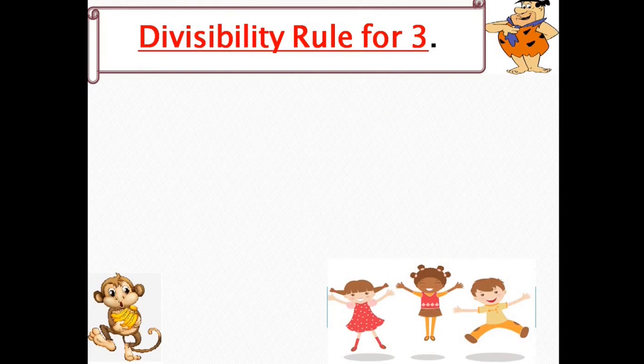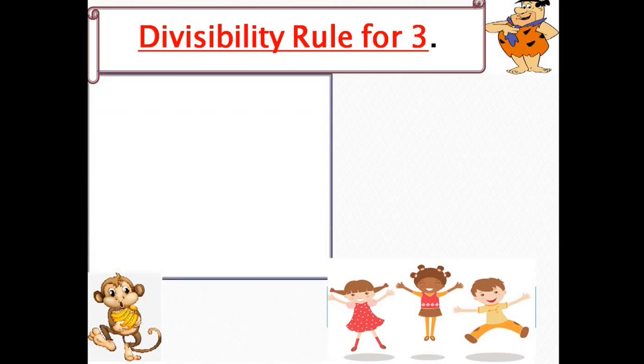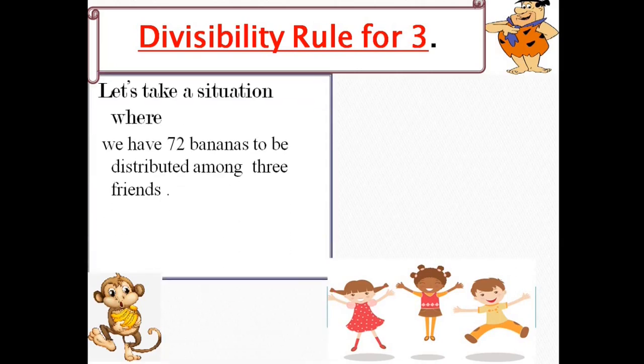Now, moving ahead, divisibility rule for 3. Again, I am going to teach you this with an example. Suppose we have 72 bananas to be distributed among 3 friends. Will all they get equal number of bananas? What will you do here again? Are you going to divide 72 by 3 and then find it out? Stop. I am going to teach you a technique which is much easier than division.